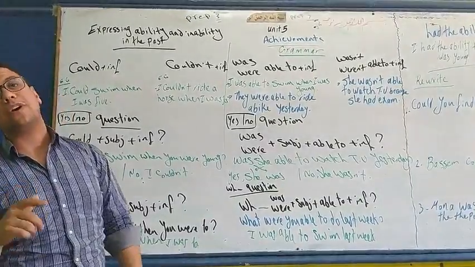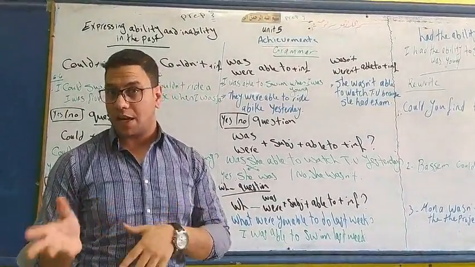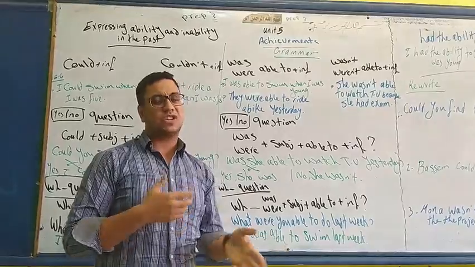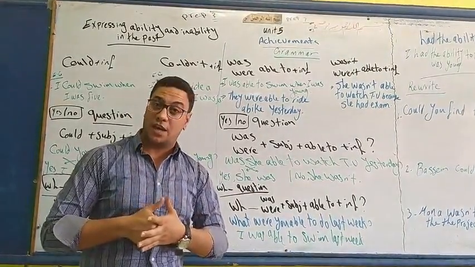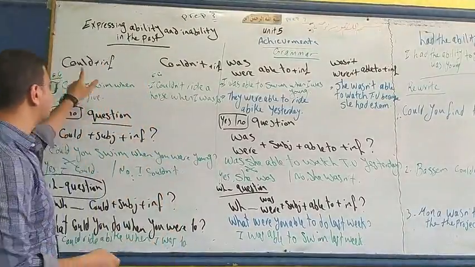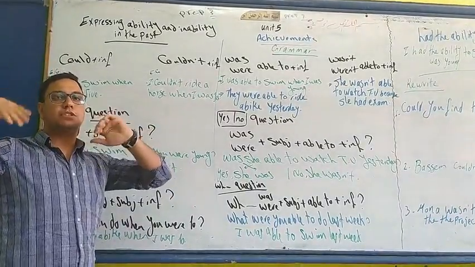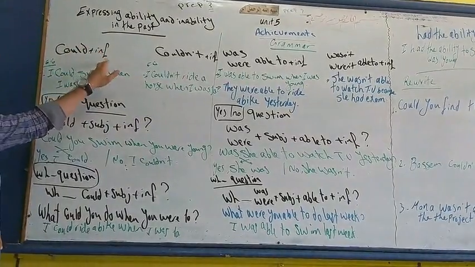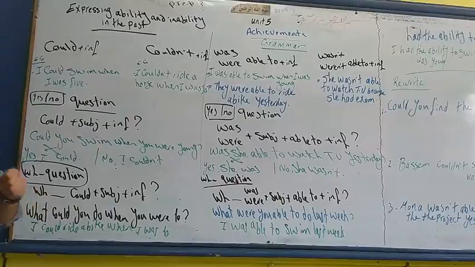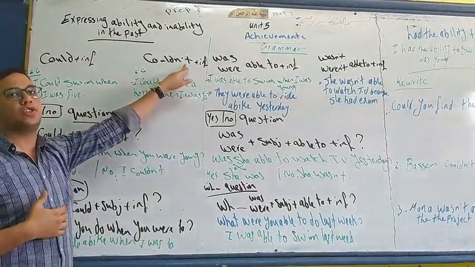As we know, if I'm able to do something, I use can in the present, or can't if I am not able to do. But what is the past of can? It's could. So if I was able to do something in the past, I use could plus infinitive. If I had the ability in the past, I use could plus infinitive. The negative form of could is couldn't.